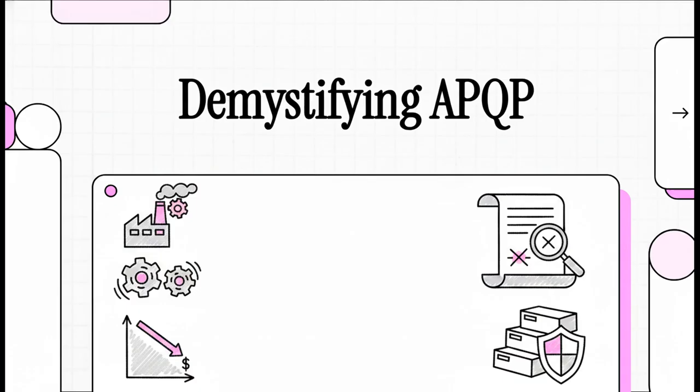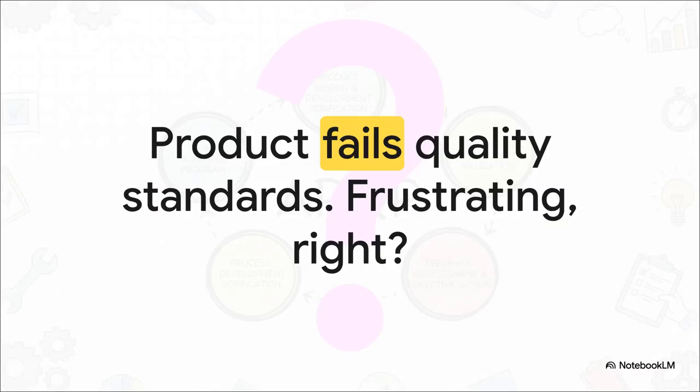If you've ever wondered how the world's top manufacturers prevent these exact scenarios, you are in exactly the right place. Okay, let's dive into this. Just imagine pouring months of time and millions of dollars into engineering a brand new product, only to push it to the factory floor, or worse, the actual market, and discover it completely fails your quality standards. It's frustrating, it's financially devastating, and frankly, it is a manufacturer's absolute worst nightmare.